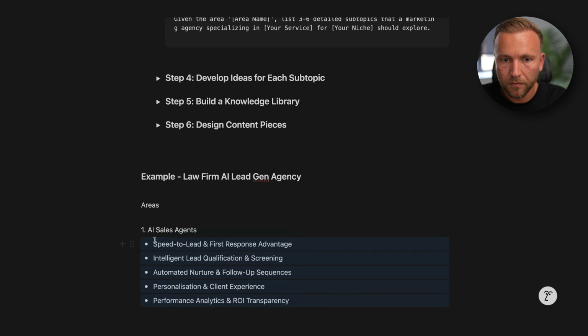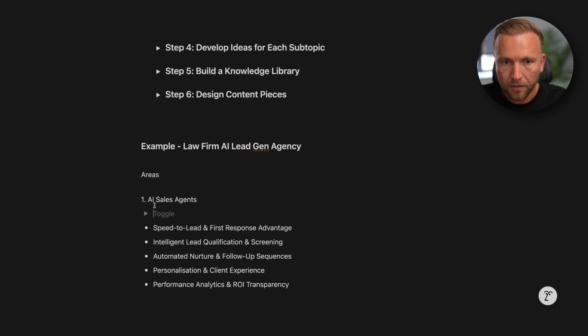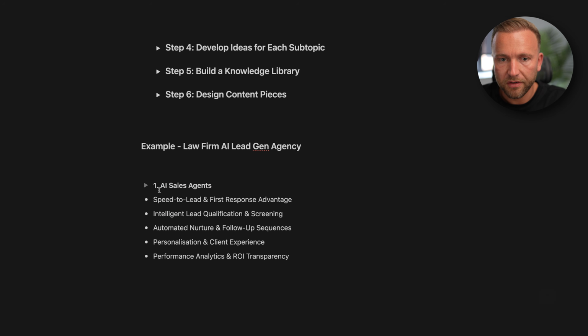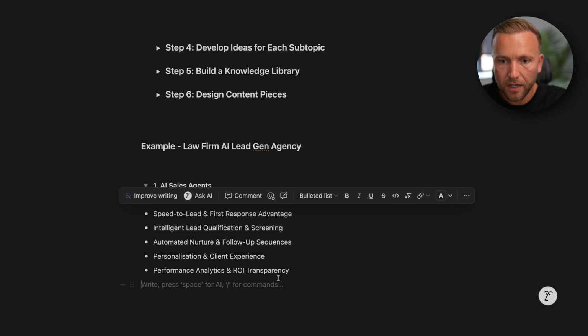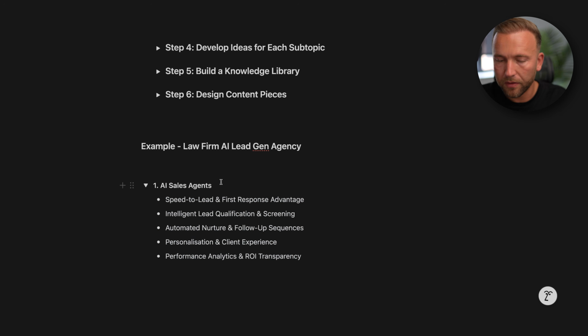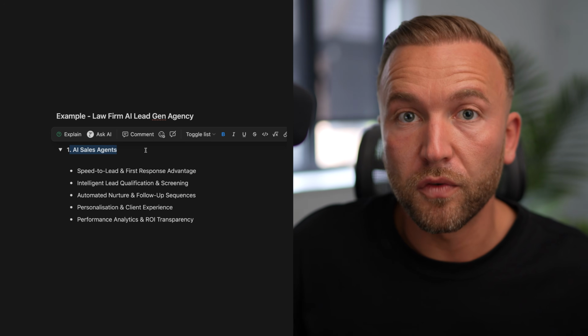Cool. So now we can make this a toggle. And let's copy and paste that. Now, of course, we are going to have our 5 or our 6 areas. We're just fleshing out one right now, because I'm not going to spend 3 to 4 hours doing that on this video, but you'll get the context. Cool. So this is the area. We're going to have 5 or 6 of those areas, as we've already discussed. We're isolating AI sales agents for the purpose of this example. Then we have our subtopics. So these are the sub areas that we're going to consider.